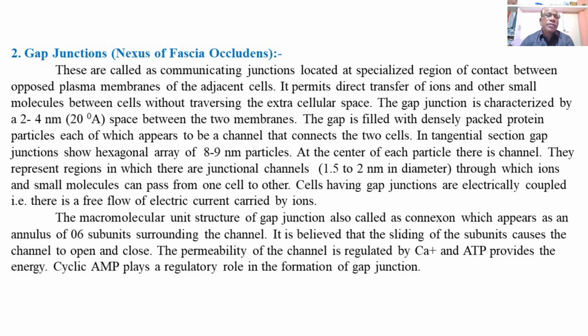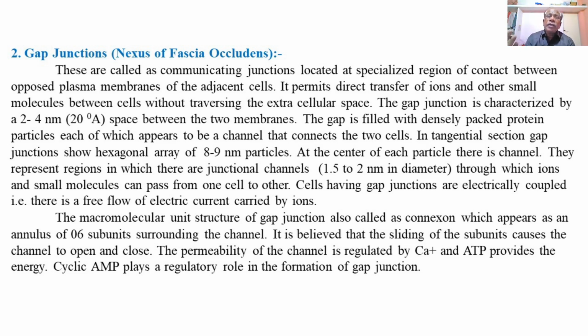through the gap junctions. The macromolecular unit structure of the gap junction is also called a connexon, which appears as an annulus, or a ring of 6 subunits surrounding the channels.